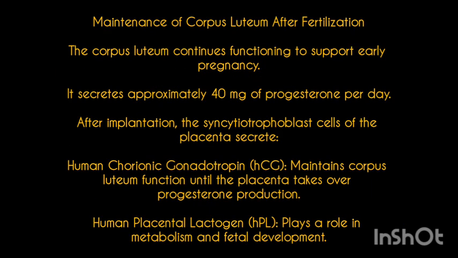2. Maintenance of corpus luteum after fertilization. The corpus luteum continues functioning to support early pregnancy. It secretes approximately 40 mg of progesterone per day. After implantation, the syncytiotrophoblast cells of the placenta secrete human chorionic gonadotropin (HCG), which maintains corpus luteum function until the placenta takes over progesterone production. Human placental lactogen (HPL) plays a role in metabolism and fetal development.